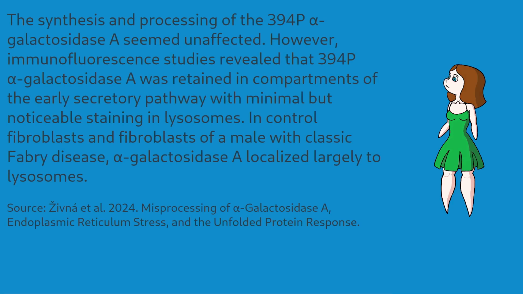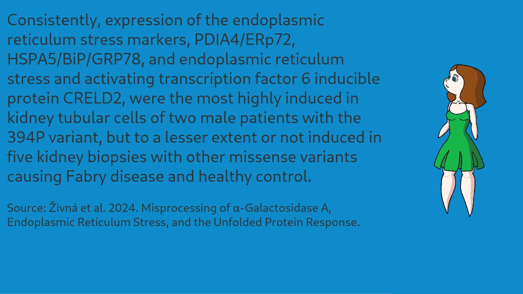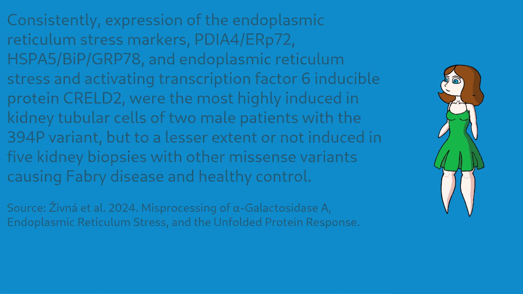At first, enzyme production in L394P patients appeared normal, but closer analysis revealed that only a fraction of the enzymes produced reached the lysosomes, while most were retained in early production stages. Both healthy and classical Fabry enzymes reached the lysosome normally. Additionally, several proteins involved in ER stress were found to be more abundant in L394P cells compared to healthy and classical Fabry cells.